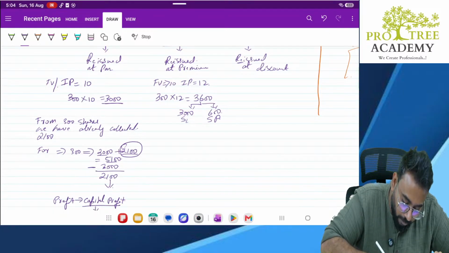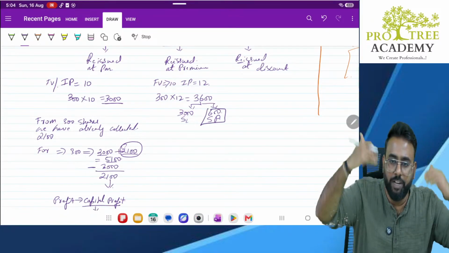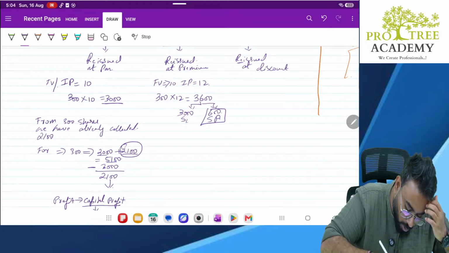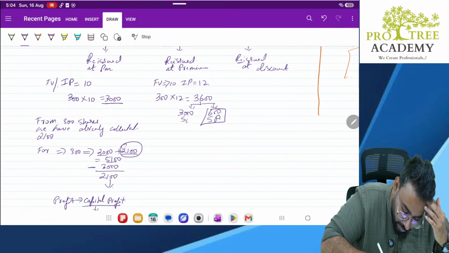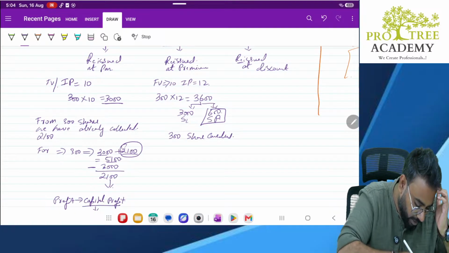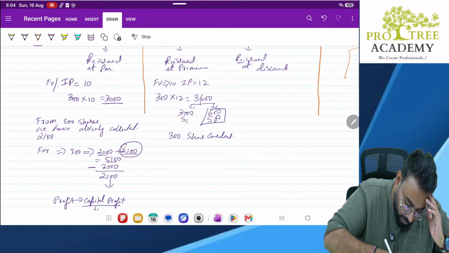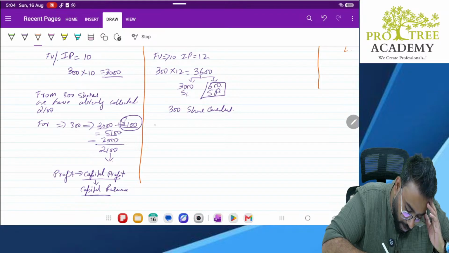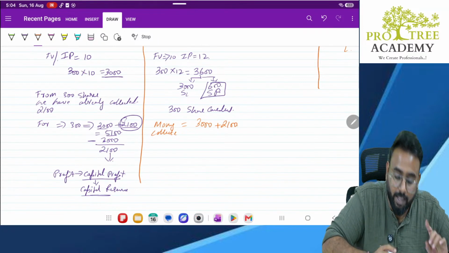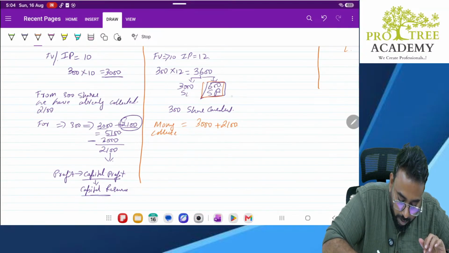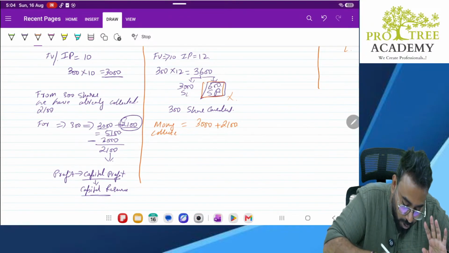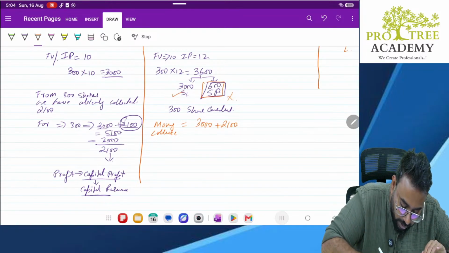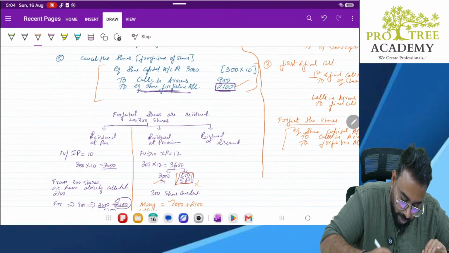Now here also, if you observe carefully, don't take this. This is going to share premium. You leave it. What is the total shares cancelled? 300 shares cancelled. Yes, sir. How much money collected? Same, sir. Here 3,000 plus there 2,100. Don't tell 3,600. Why? Because 600 is towards security premium. Don't take that. You should not touch that. You should only touch this. Okay. So this 3,000 plus this 2,100.